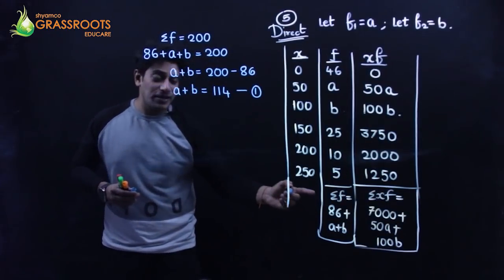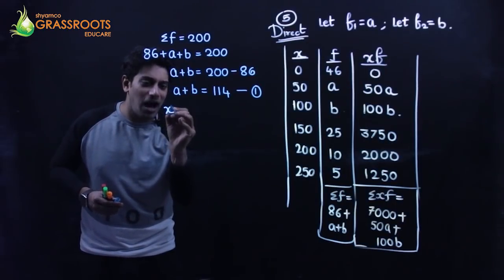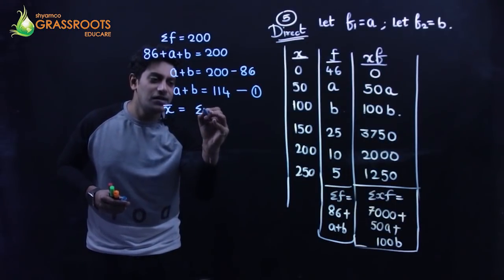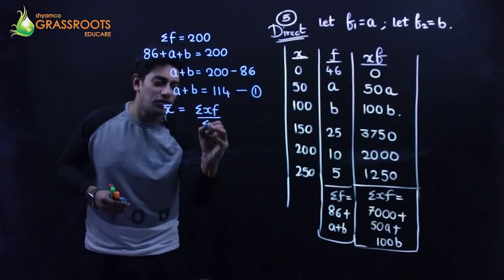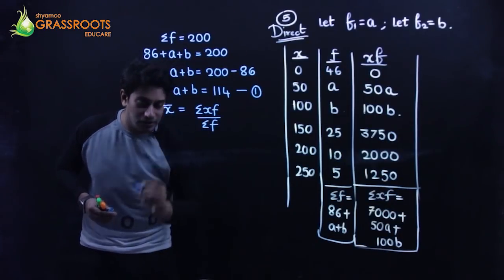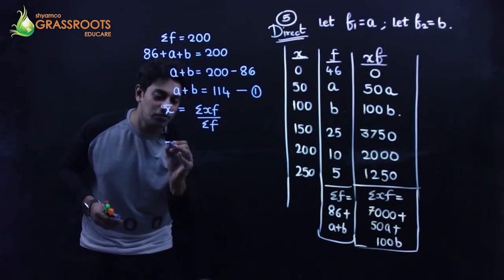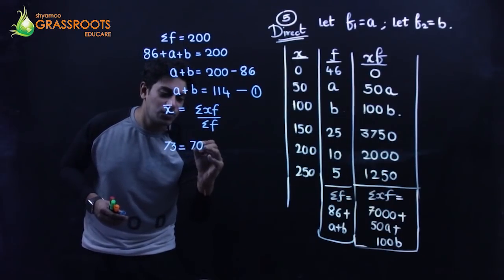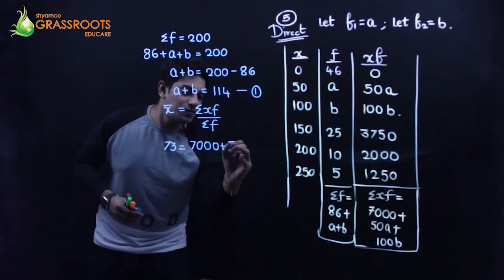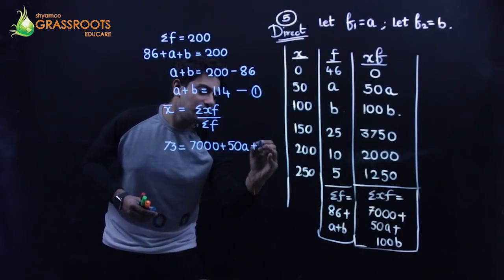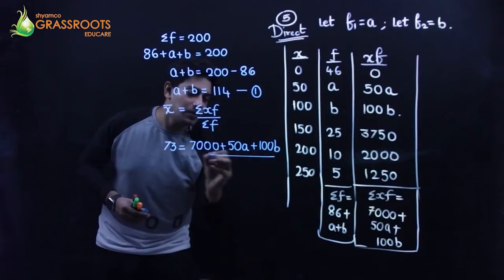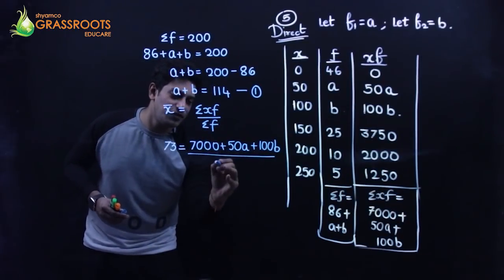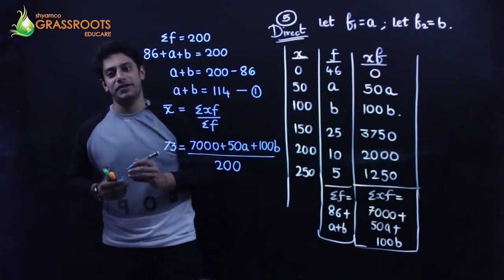Next, the mean formula, X bar, is summation of XF upon summation of F. The mean is given to me as 73. Summation XF is 7000 plus 50A plus 100B, upon summation F. Summation F is 200, I've already calculated.